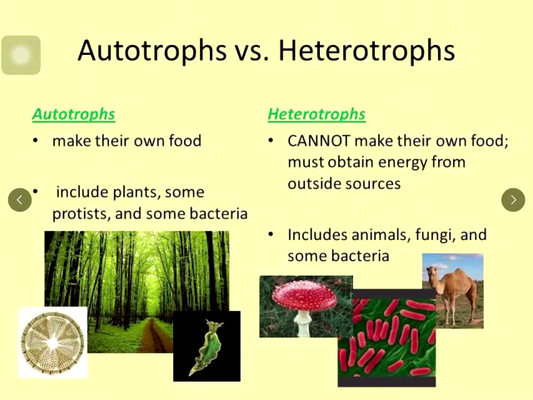So children, note down the important points. You can pause the video and write the important points, and I'll come up with a questionnaire again and you will have to answer them. So this is the end for today's session. In the next session, we will study about the process of photosynthesis, because of which the plants are called as autotrophs. Take care. Have a good day.